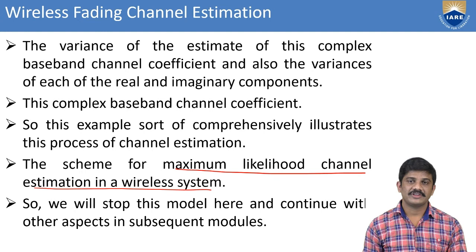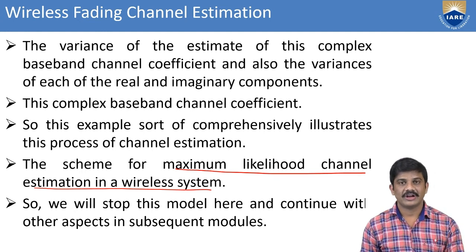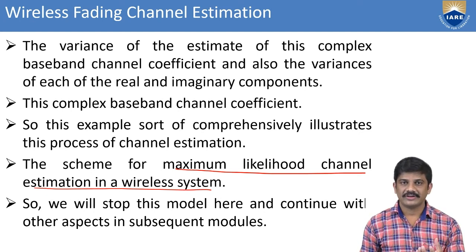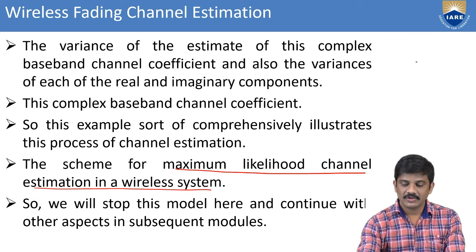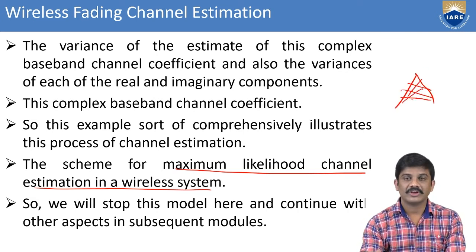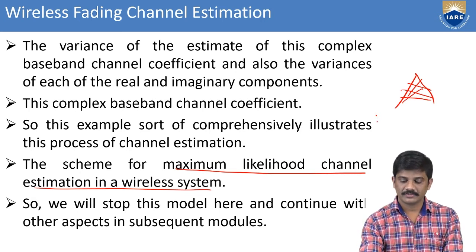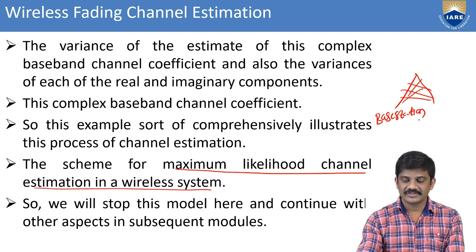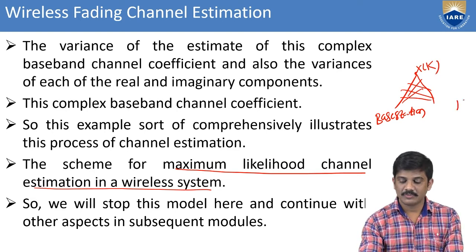Here we are considering the transmitter pilots, receiver pilots, and the channel coefficient. Once we revise how we take the channel estimation, you can understand easily. This is x of k. This is our base station. Here I have a mobile. This is a mobile.